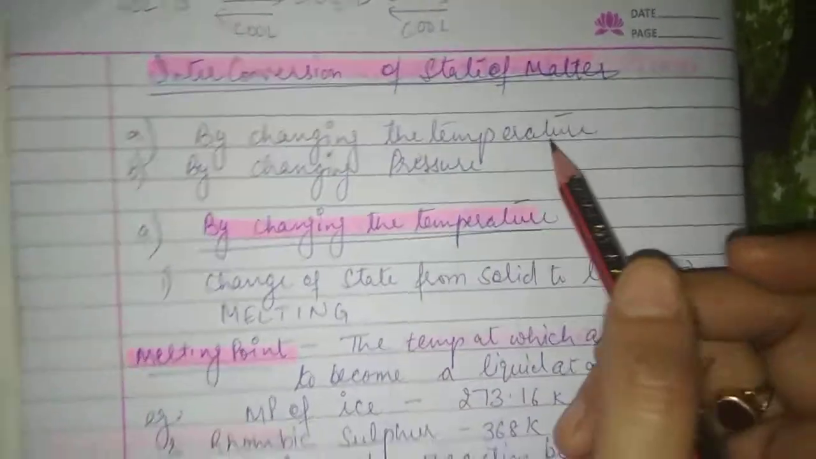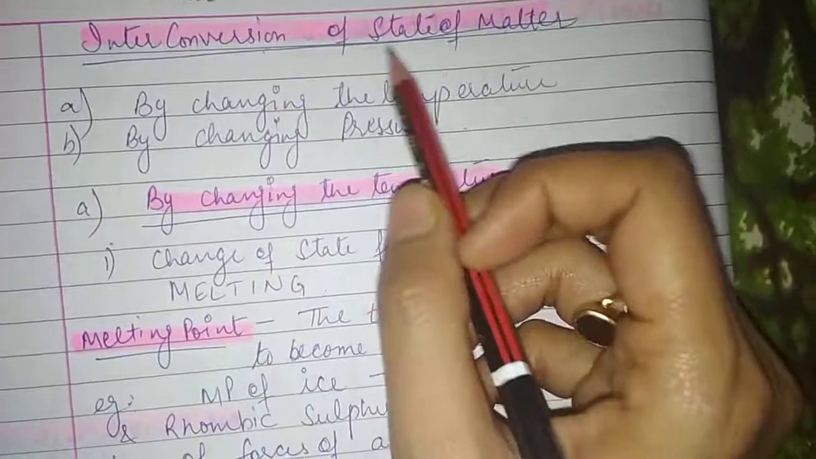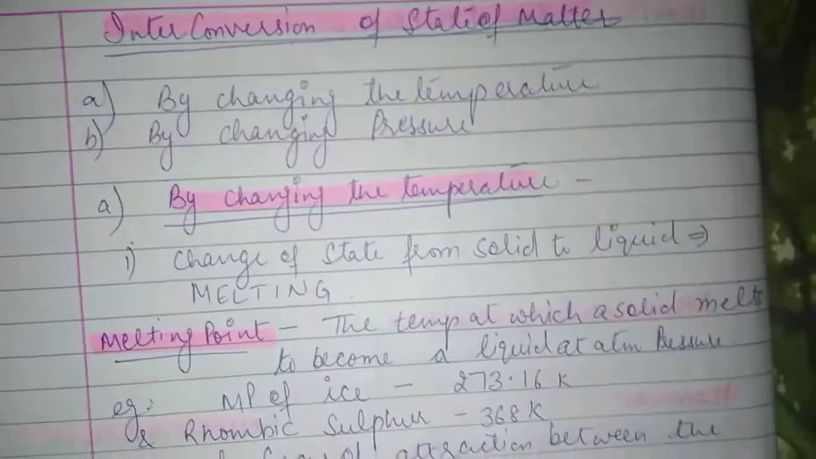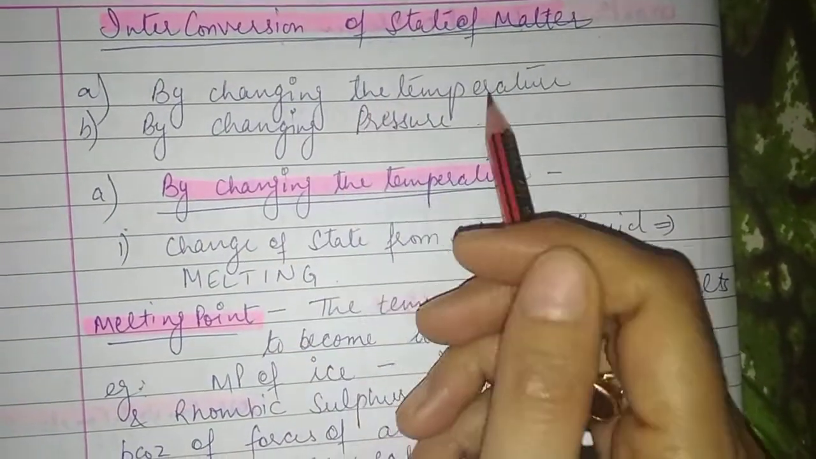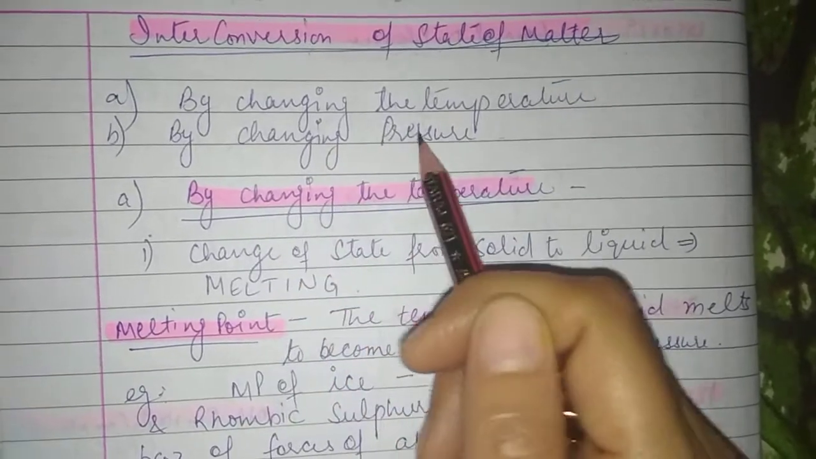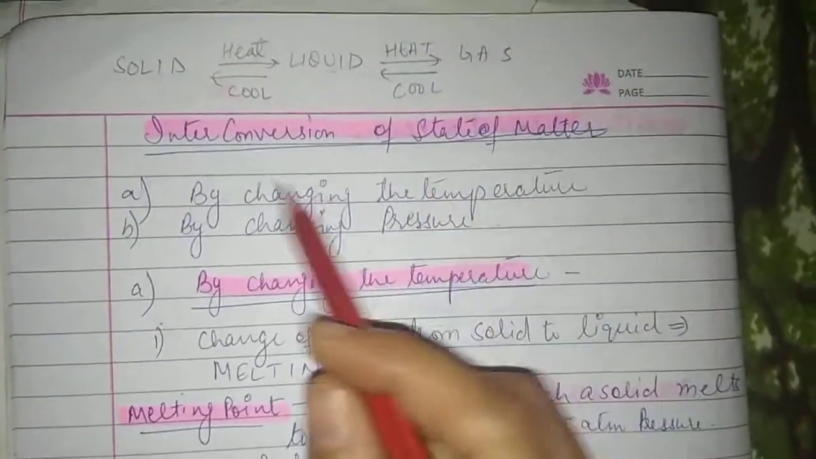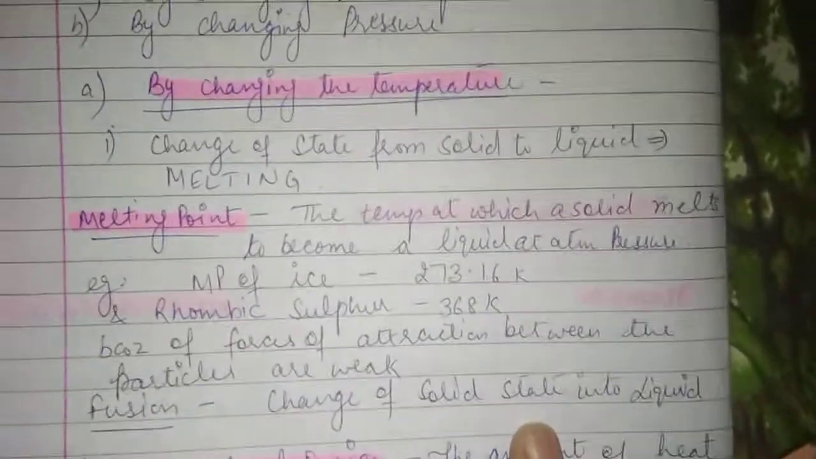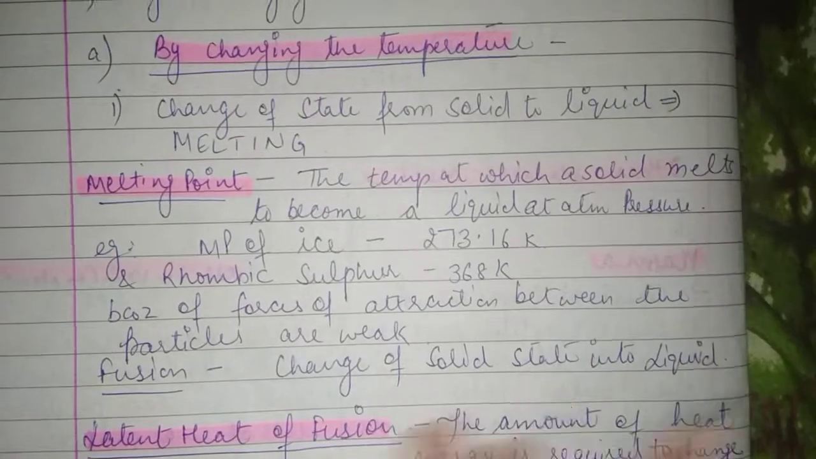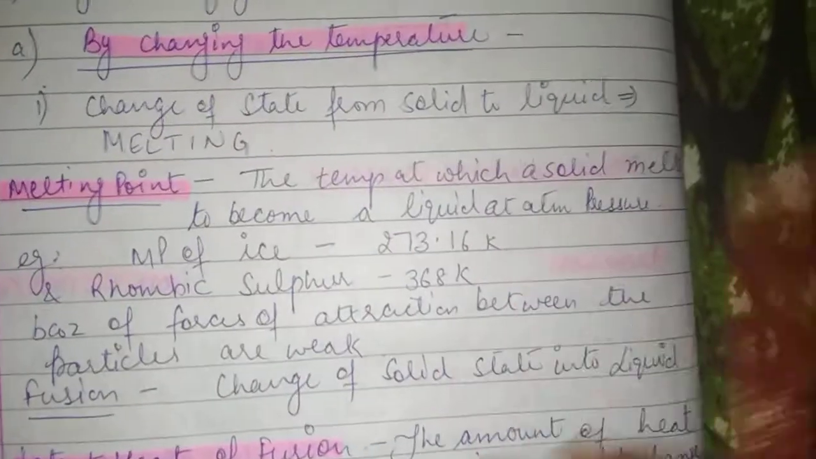So there are mainly two methods to interconvert the states of matter. First method is by changing the temperature, and second one is by changing the pressure. By changing the temperature we can interconvert the states of matter. Second is by changing the pressure. First we will discuss changing the temperature.